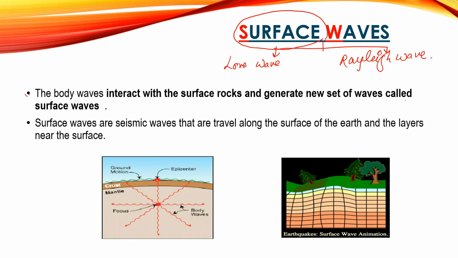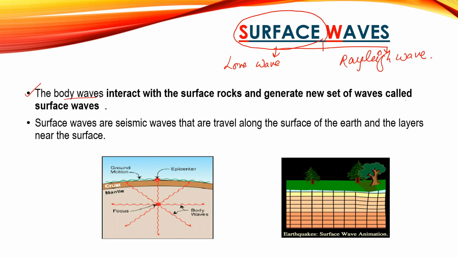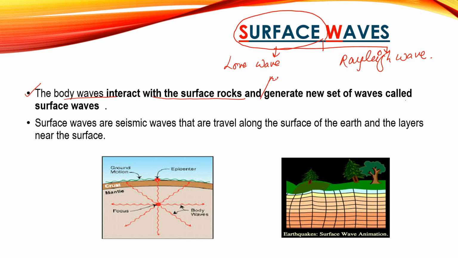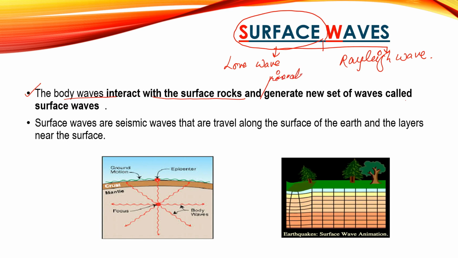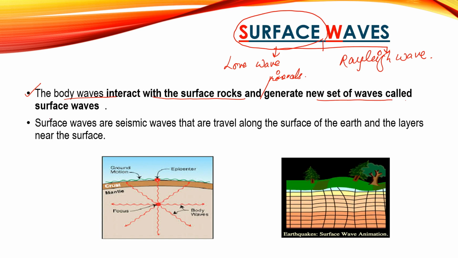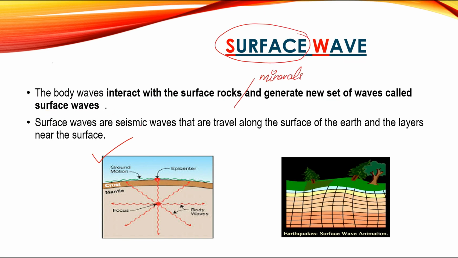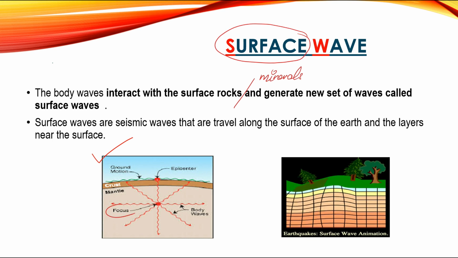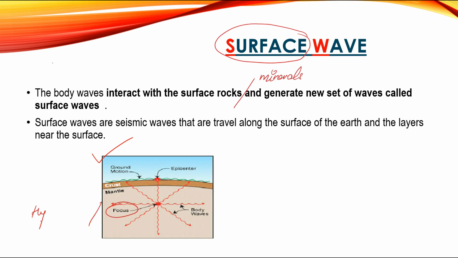So the next point is, when the body waves interact with the surface rock and minerals and generate a new set of waves, they are called surface waves. Look at this image. This is the focus, also known as the hypocenter.